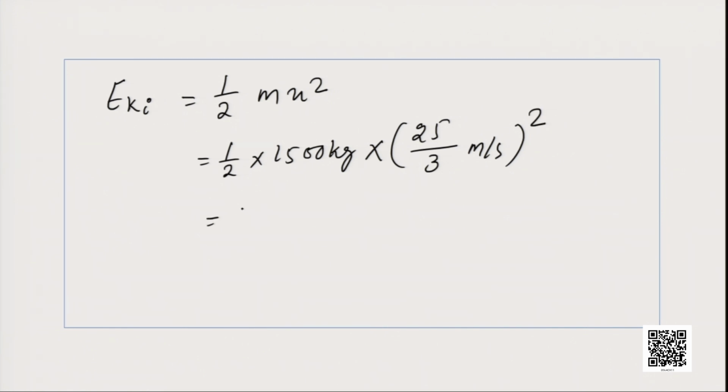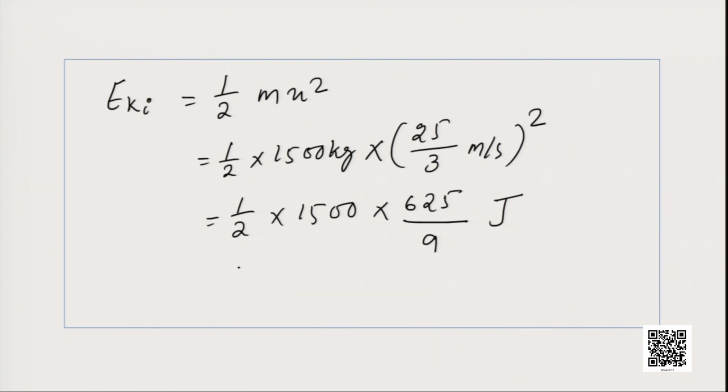Now, if you write only the numerical values, half into 1500 multiplied by 25 into 25 is nothing but 625 divided by 9, and as you know, kilogram, meter square and second square gives us the joule, because that is the unit of energy.